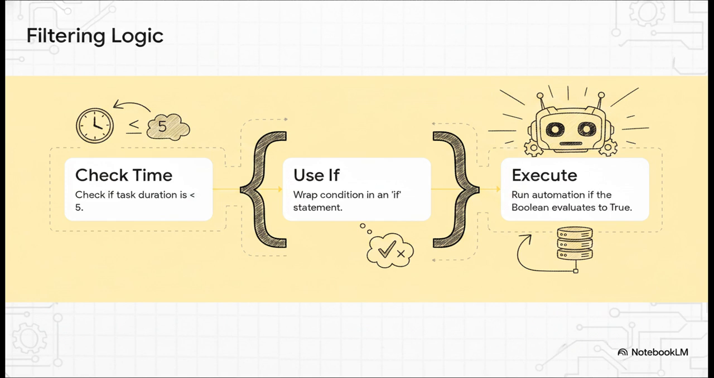It goes like this. We pull the task duration from our dictionary. We use the less than symbol to compare it against the number 5. If the resulting Boolean is true, our if statement basically opens its doors and runs the code block hidden inside it. But if it's false, the code just ignores it and skips right along to the next task. This simple, logical flow, it really is the absolute backbone of artificial intelligence and automated decision-making.